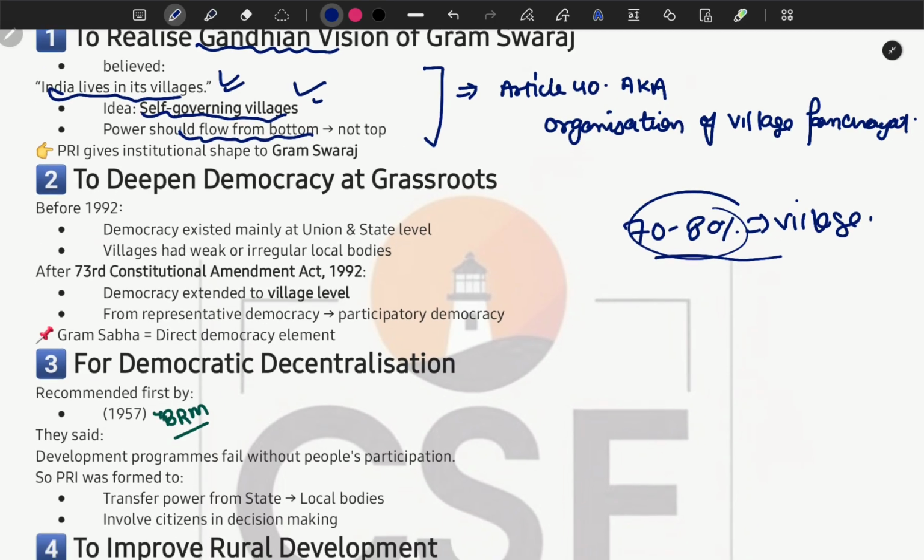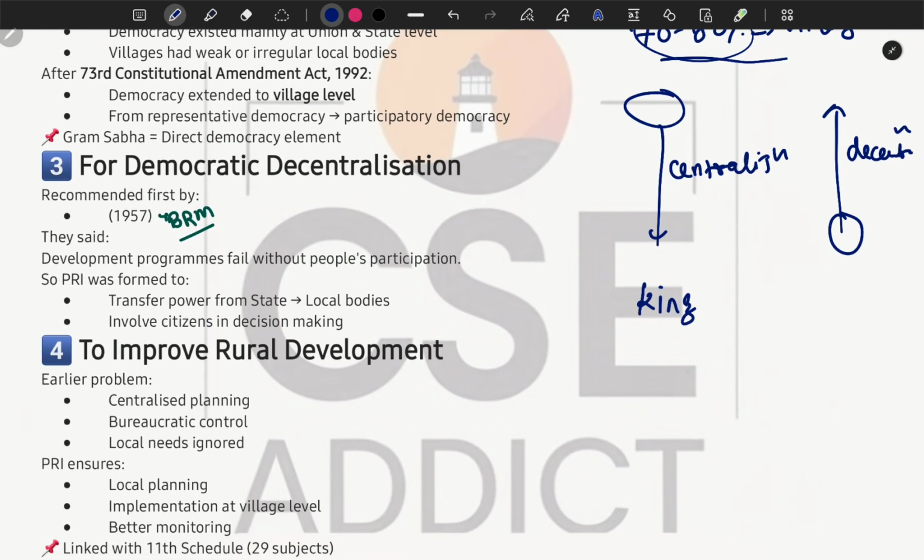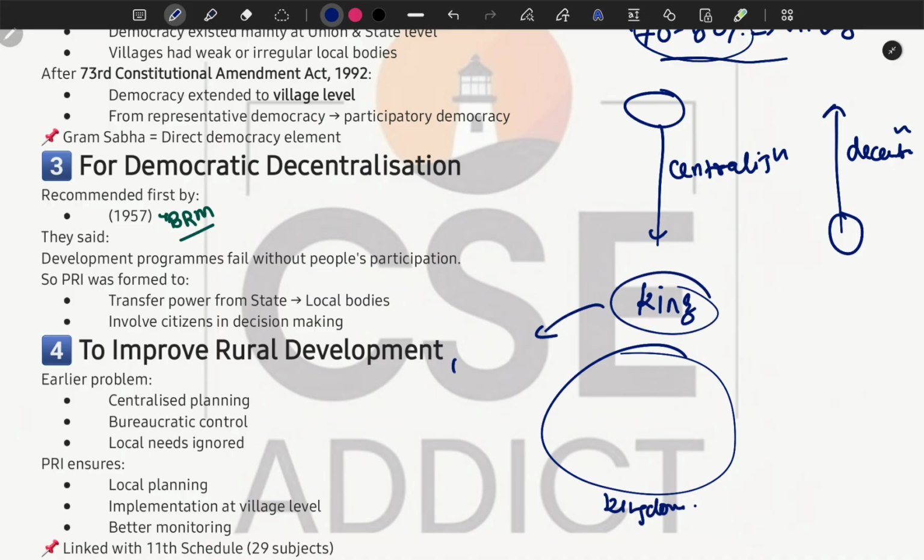What is the meaning of this? Let's talk about that. There is a concept called centralization, and there is a concept called decentralization. Earlier, there was a king who used to rule over a kingdom, and there was the concept of might is right.